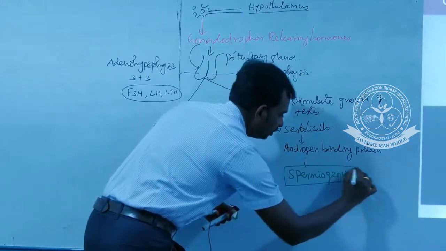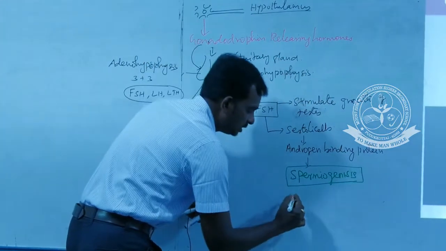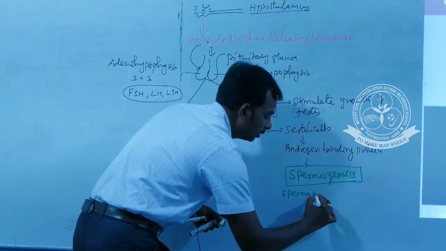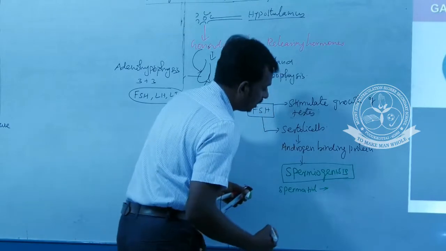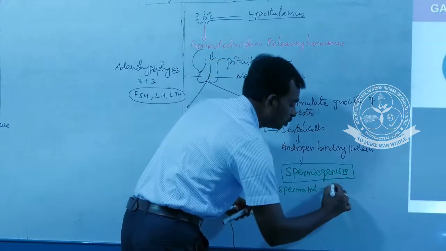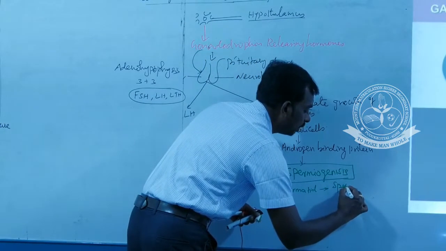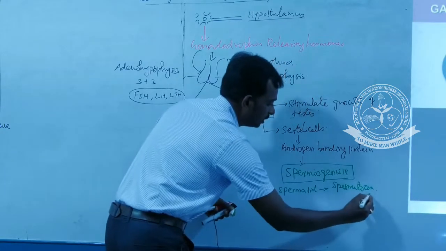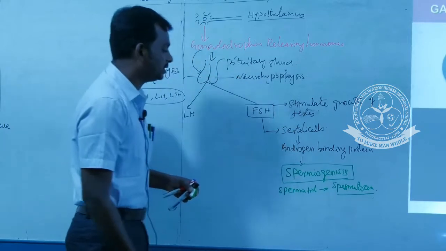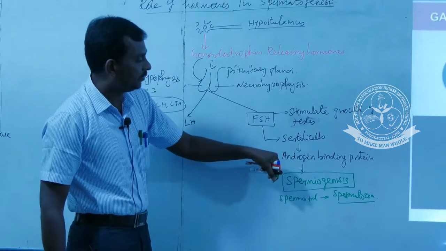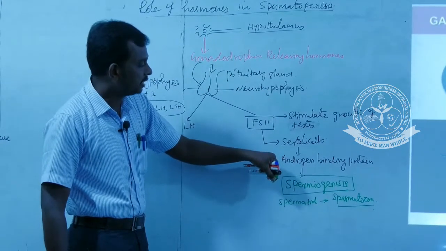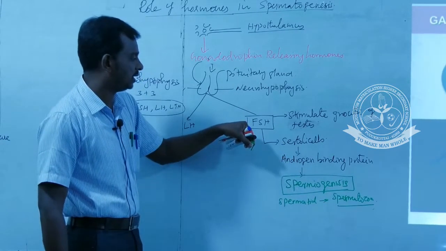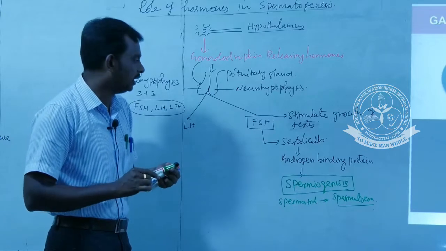What is meant by spermiogenesis? Spermiogenesis is nothing but the conversion of spermatids into spermatozoa. This maturation of spermatids is due to the presence of androgen binding protein. This androgen binding protein is secreted by the Sertoli cells under the stimulation of follicle stimulating hormone.